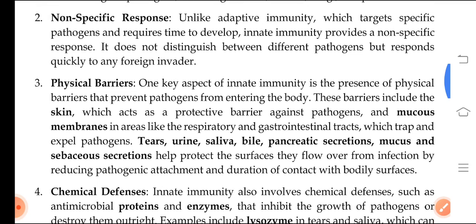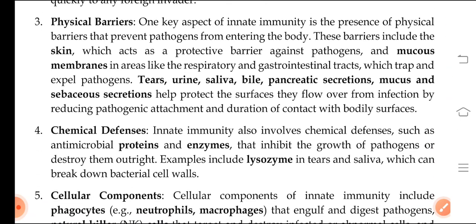Okay, non-specific responses. This innate immunity is a non-specific response. What is this non-specific response? In the sense, it doesn't differentiate between the pathogens. Okay, these are very non-specific in the sense they respond to any type of pathogen, so it's called non-specific. And physical barriers, these act as physical barriers.